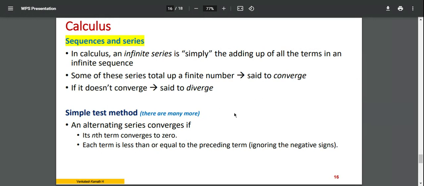Imagine, you know how it works. You throw a ball to the floor with some force. It will pop up, then again come down to the floor, then pop up. But after some time, if you follow that oscillation, first the amplitude will be very high, then that amplitude decreases, and finally it becomes zero. That's convergence. Similarly, every popping, positive side or negative side, you consider it as a series.